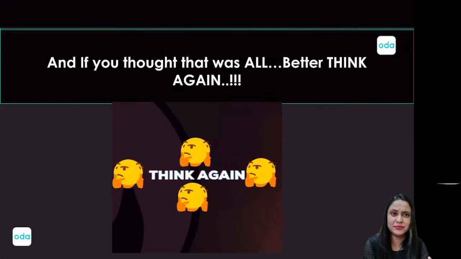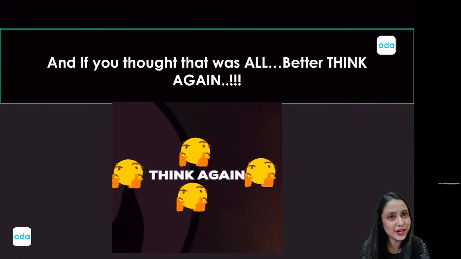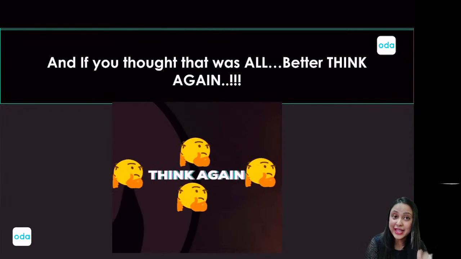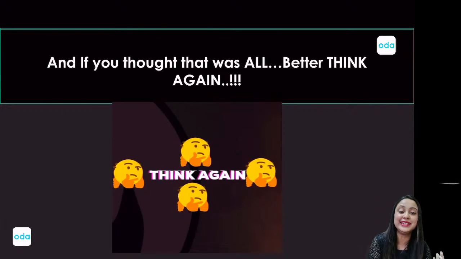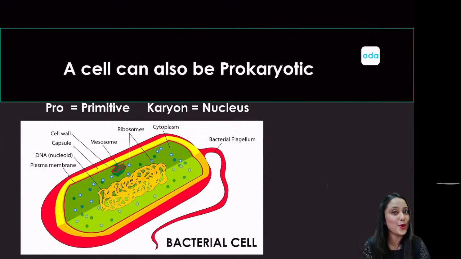So think again, थोड़ा सा अपने brain cells पे जोर लगाओ, and then think about how many other types of cell are also possible. So here comes our next possibility in the type of cell. What is it? It is a prokaryotic cell. I say it again. It is a prokaryotic cell, right?